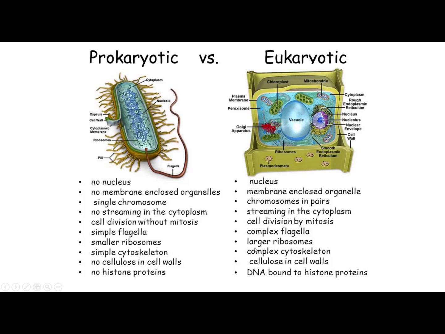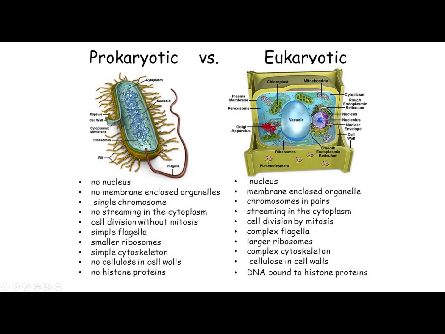In eukaryotic cells, the ribosomes are larger in size. They are the protein factories. Then comes simple cytoskeleton. Prokaryotic cells have a simple cytoskeleton. What do you mean by cytoskeleton? This term might have been new for you. Cytoskeleton is a microscopic network of protein. This means the cytoskeleton is based on protein, which gives shape to the cell. Keep this term in mind, although it is not important regarding examination, but you must know it.